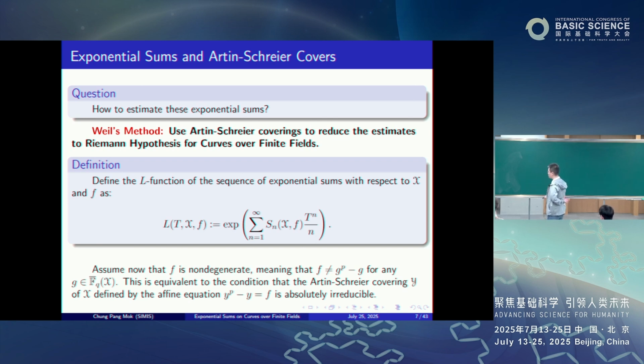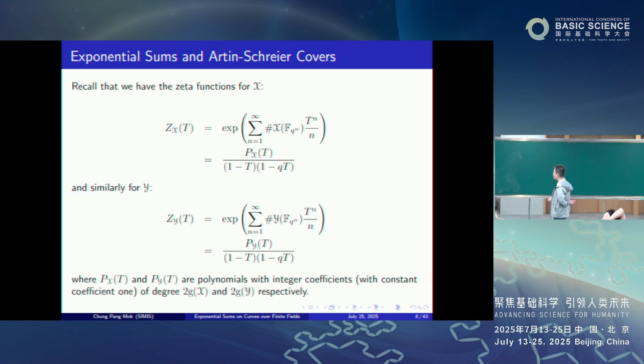That simply means that f is neither of the form g^p - g for any element g in the function field of X over F_p. This is in fact equivalent to the condition that the Artin-Schreier covering Y of X defined by this affine equation that I've shown you before is absolutely irreducible. Now recall that we have the more familiar zeta function for the curve X.